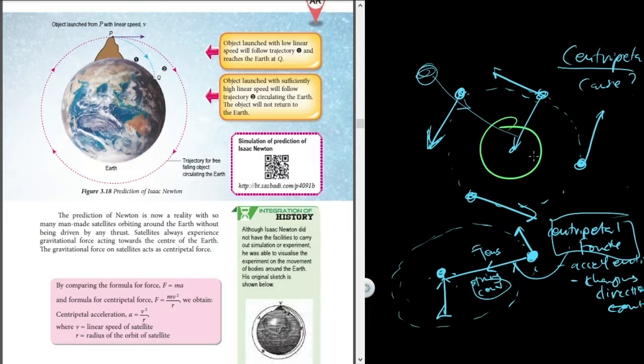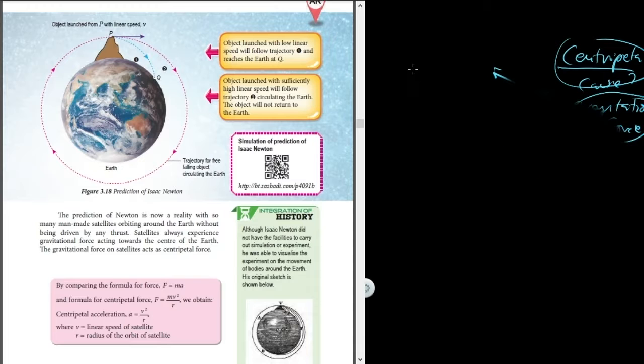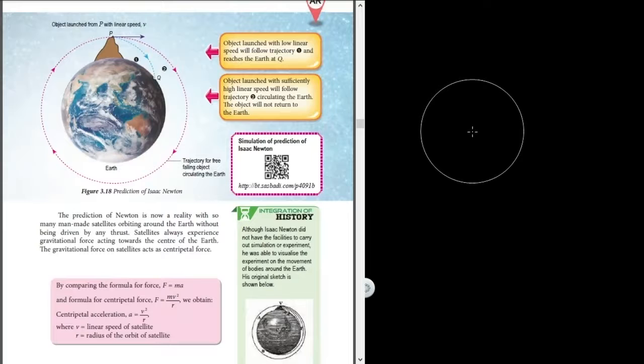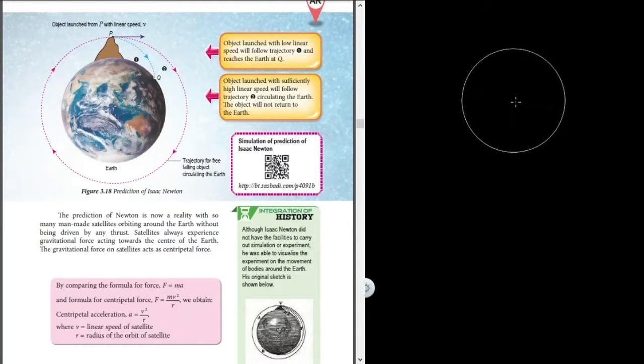In this kind of motion, there are no other forces that make this object move in this path except the gravitational force. So now we can relate the centripetal force with the gravitational force.